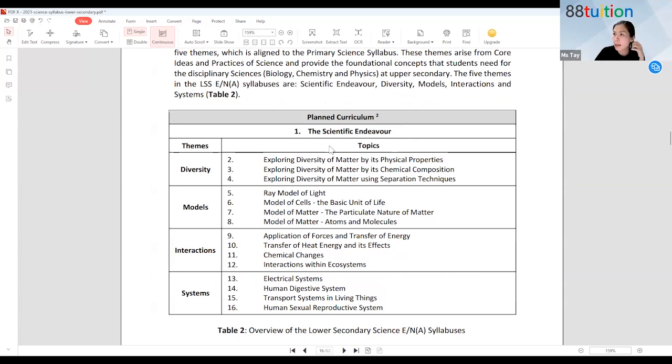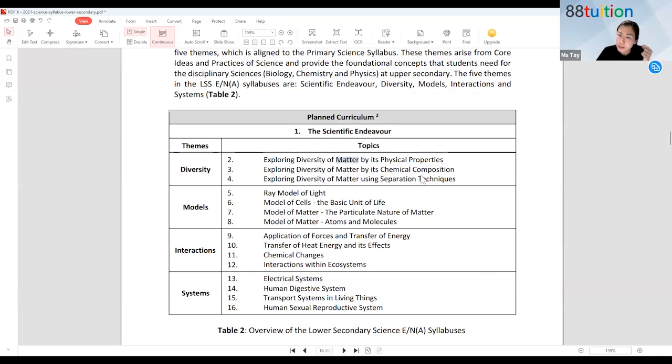If you look at the other topics, in Sec 1 you are doing scientific endeavors. Then chapter 2, exploring diversity of matter by its physical property. This term is very familiar. Am I right to say that? We have done this in primary school also. Then explore diversity of matter by chemical composition.